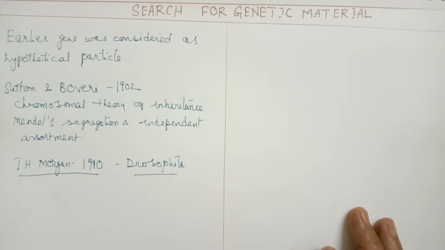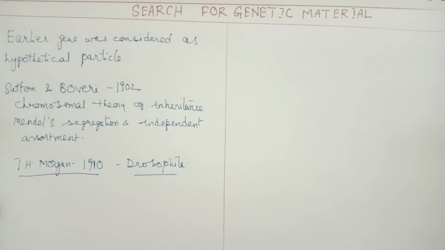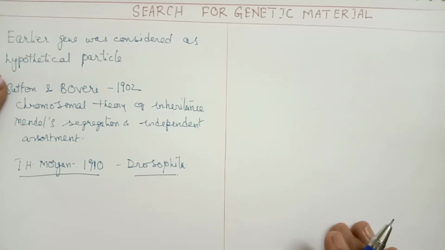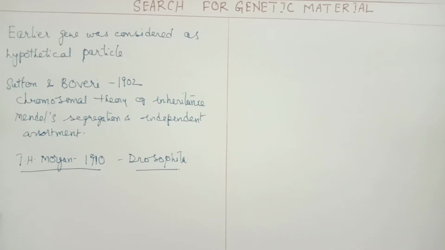Morgan proved that genes are located on chromosomes, which are present in the nucleus. But the exact molecular nature of the genetic material was not known; what exactly the genes are made up of was not known by then.